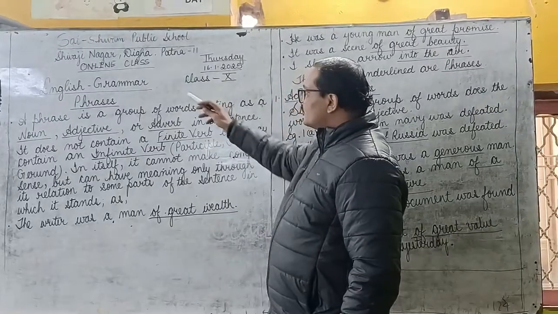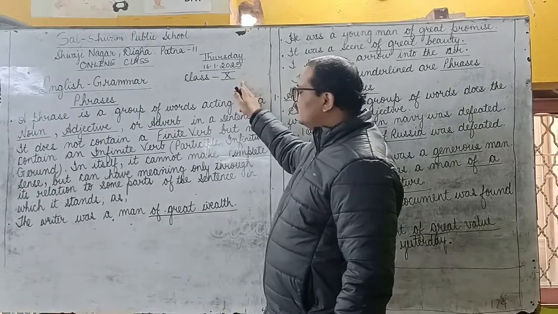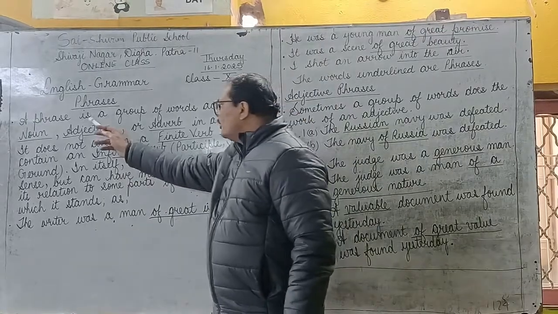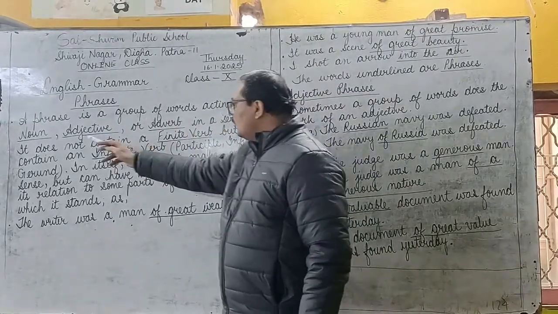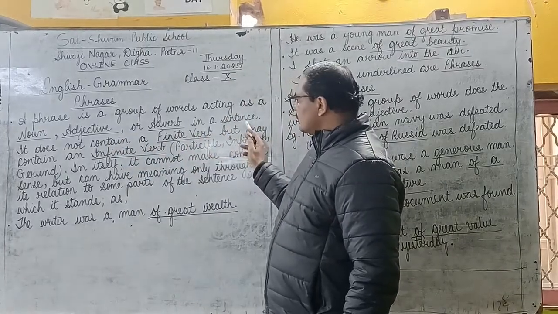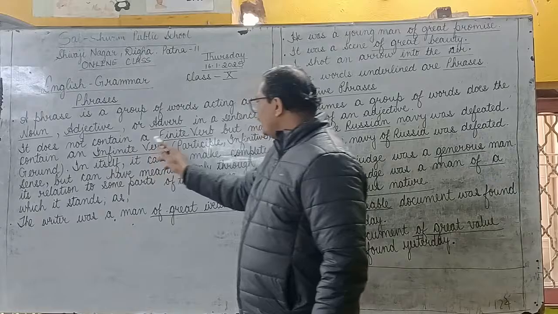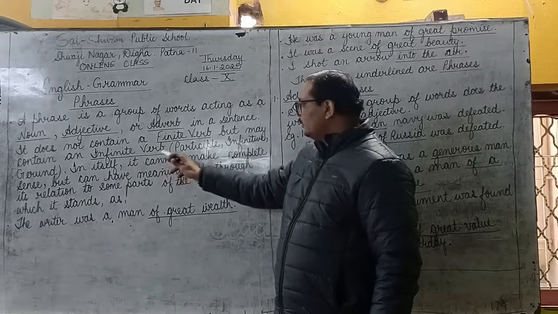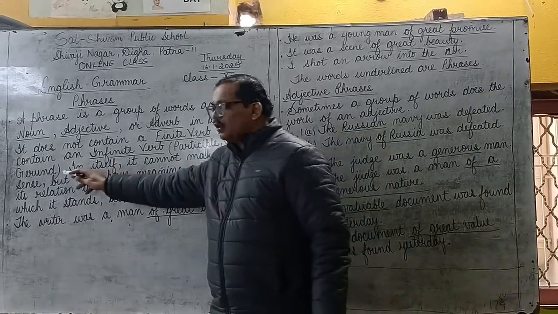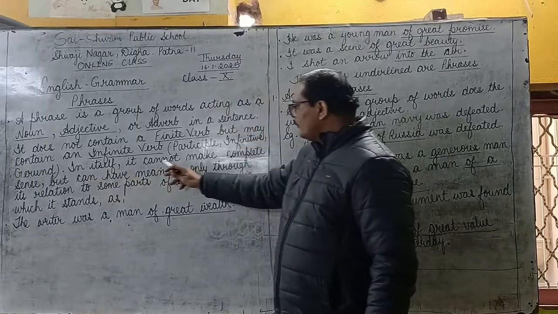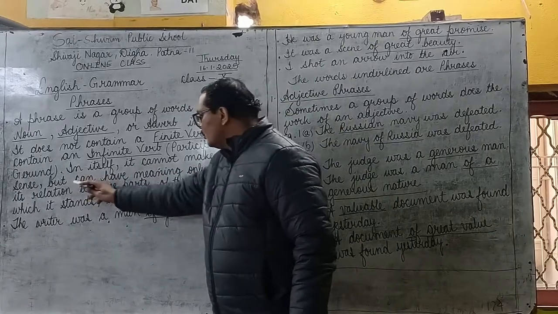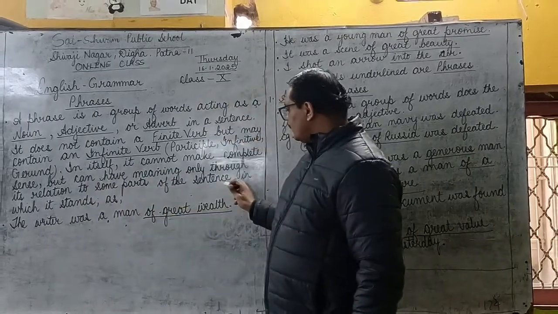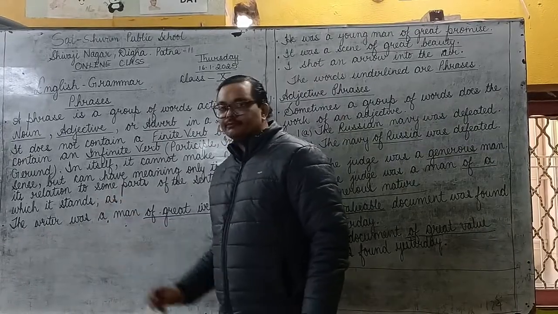Today we are going to study English grammar. This class is for standard 10 and the topic is phrases. So just pay attention. A phrase is a group of words acting as a noun, adjective or adverb in a sentence. It does not contain a finite verb but may contain an infinite verb, that is participle, infinitive or gerund. In itself it cannot make complete sense but can have meaning only through its relation to some parts of the sentence in which it stands.